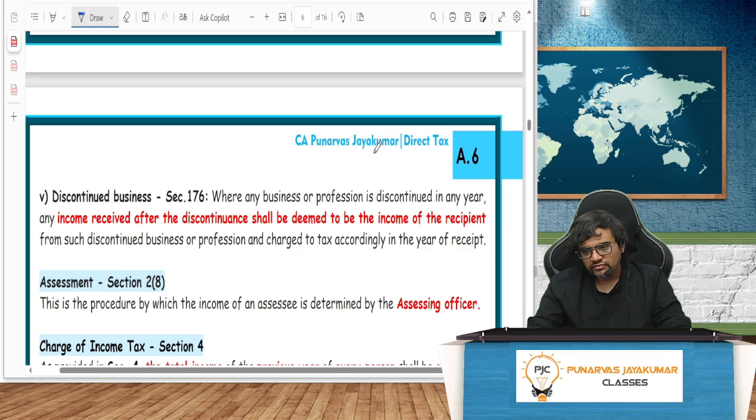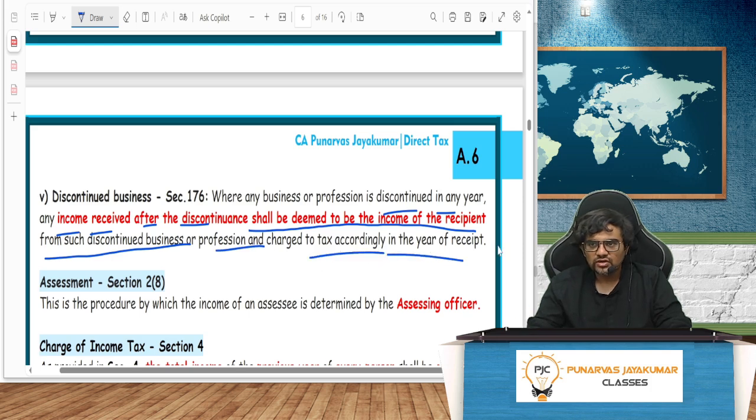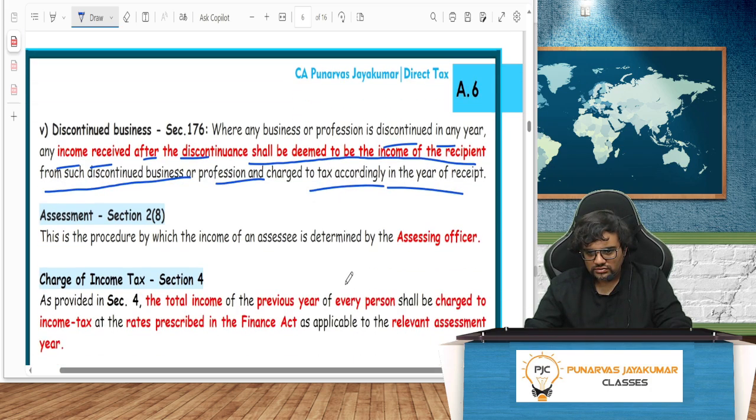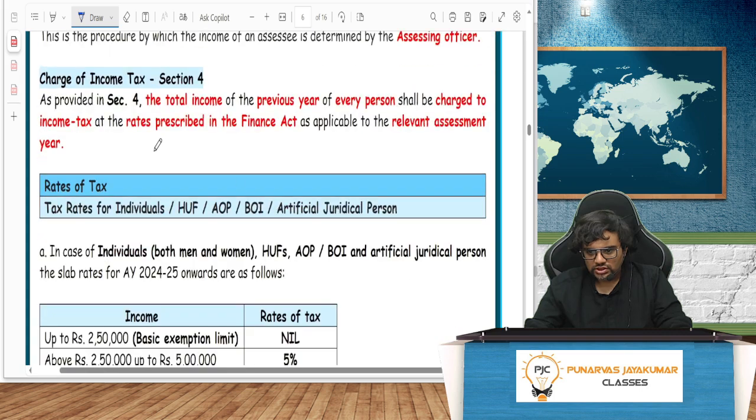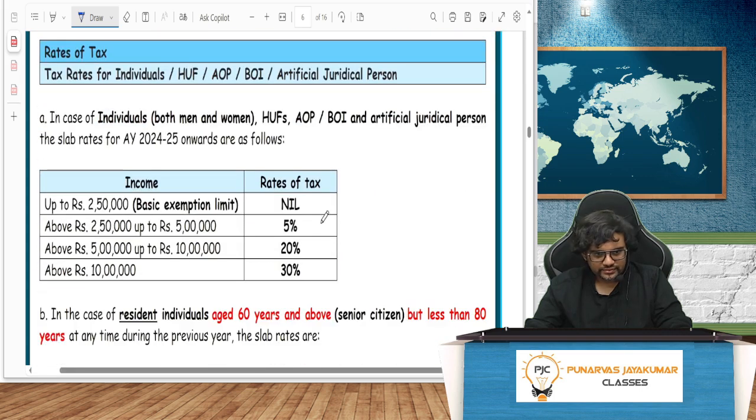If you see, where any business or profession is discontinued in any year, any income received after the discontinuance shall be deemed to be the income of the recipient from such discontinued business or profession and charged to tax accordingly in the year of receipt. So I need to take that, no choice. Charge of tax, all that we did.